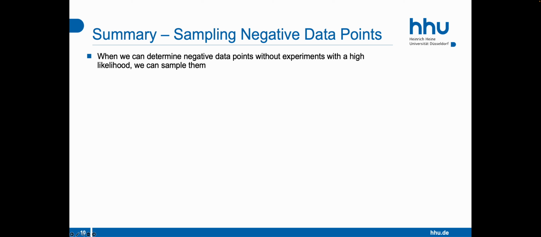To summarize this approach, when we are missing negative data for prediction tasks of interest, we can check if we can easily infer negative data points without the requirement of experiments. For many biological prediction tasks, this might be the case. It might be that if we make any random input, for example a random enzyme small molecule pair, that the likelihood that this is a negative data point is super high. In these cases, we might simply generate negative data points. This data generation might lead to some false negative data points that we use for training. However, if the chance is low that we create many of these, this is probably still fine and will not affect model performance too much.